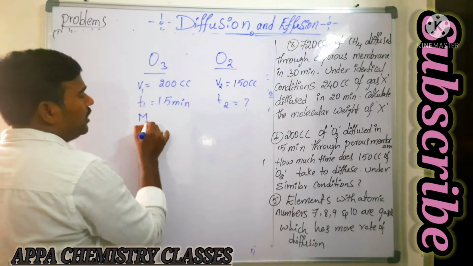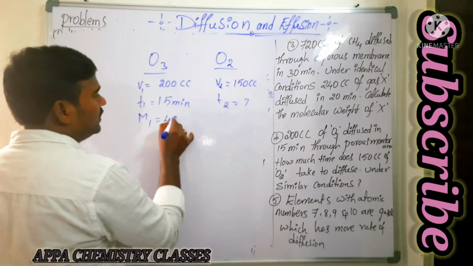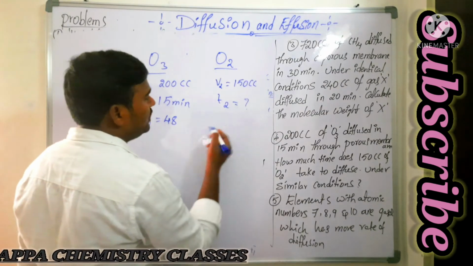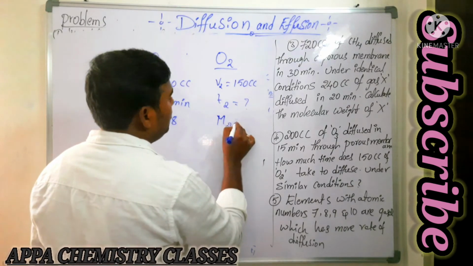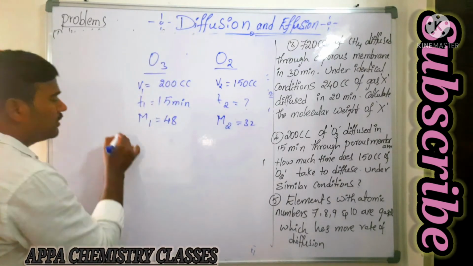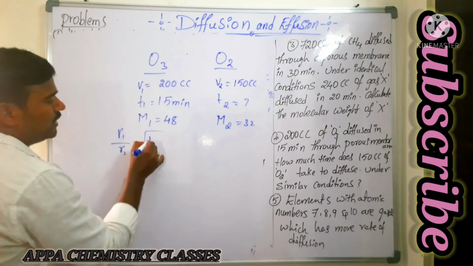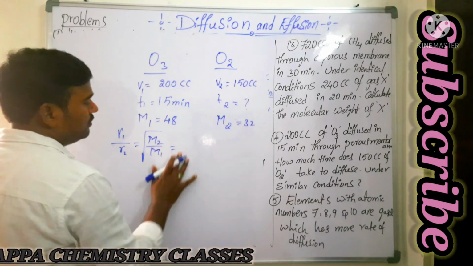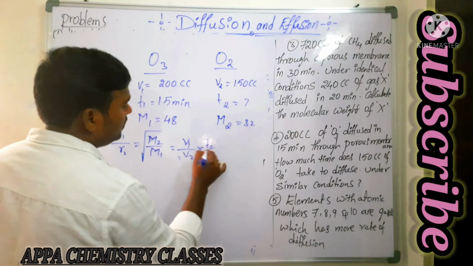We know the molecular weight of ozone, that is M1, will be how much? 48. 1 oxygen 16, 3 oxygens are there, 3 into 16, that is 48. Now molecular weight of second gas, that is 32. Now we know that just now we had seen rate of diffusion of first gas by rate of diffusion of second gas is equal to square root of M2 by M1, and it is equal to V1 by V2 into T2 by T1.